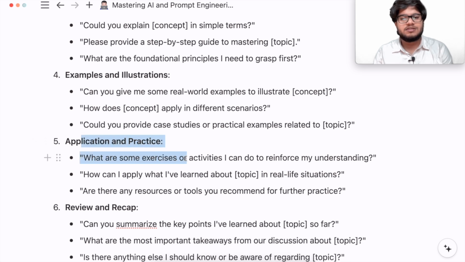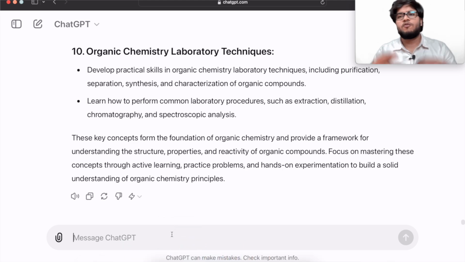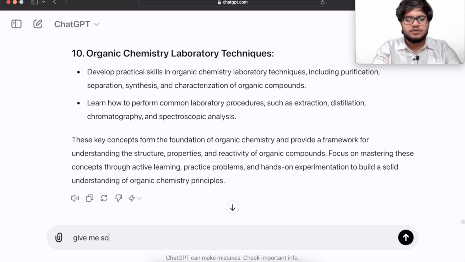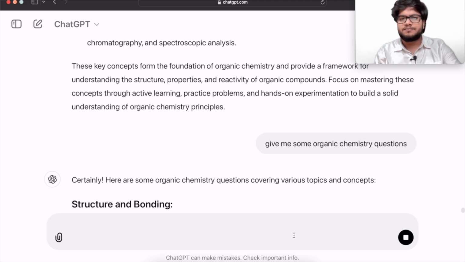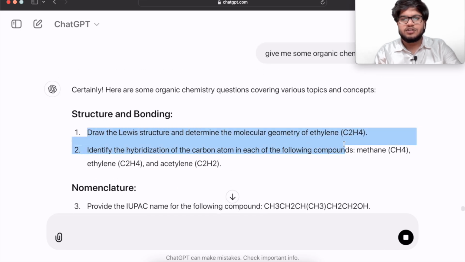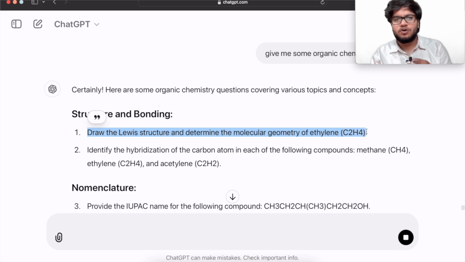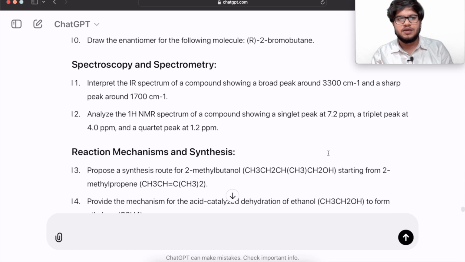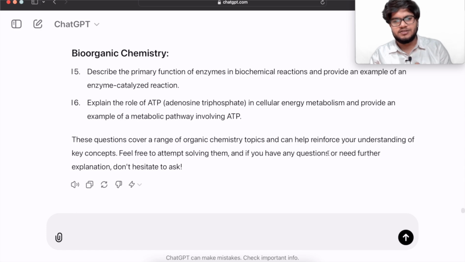Some application based, even if you want to practice something, for example, you believe that you are good in organic chemistry. Give me some organic chemistry questions. So these are, draw the Lewis structure. Now it will be difficult for drawing the structure or something. Let us ask something easy which could be checked by this.